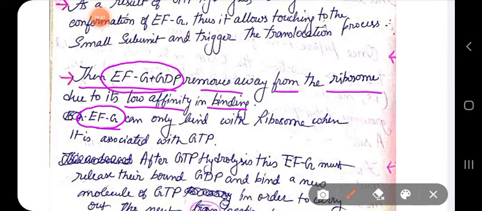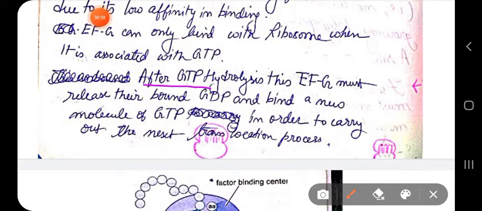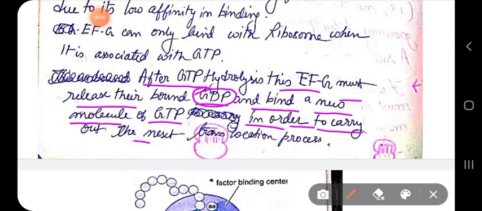Okay, now after GTP hydrolysis, what happened to the EFG? EFG only binds with the ribosome when it is associated with GTP. After GTP hydrolysis, EFG must release its bound GDP and bind a new molecule of GTP in order to carry out the next translocation process.